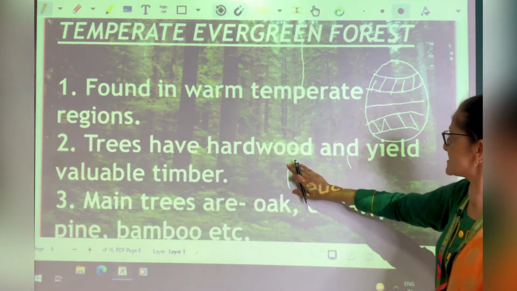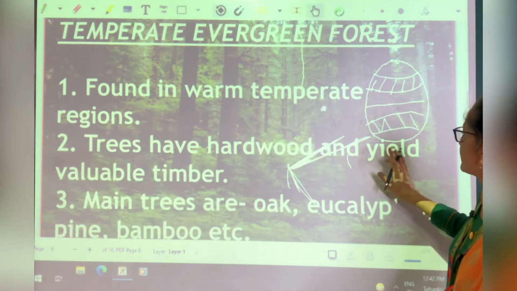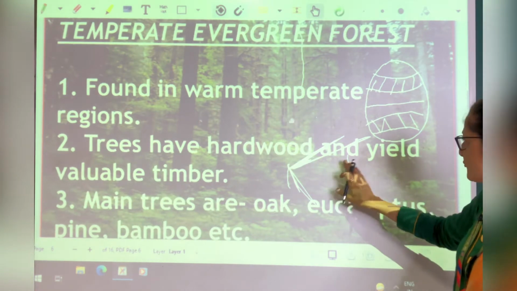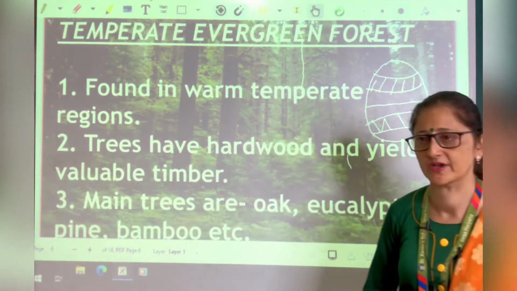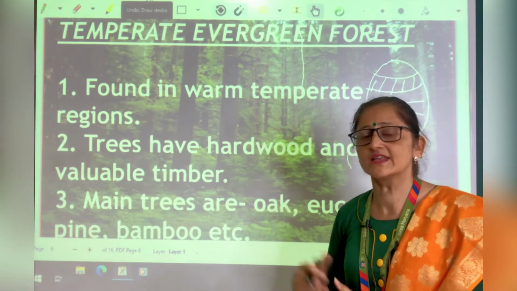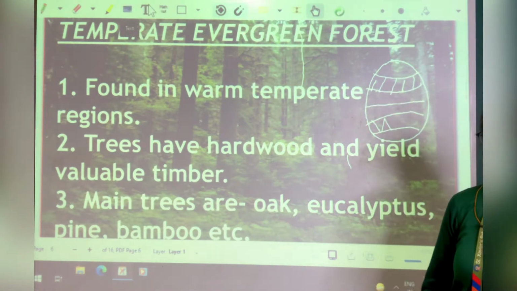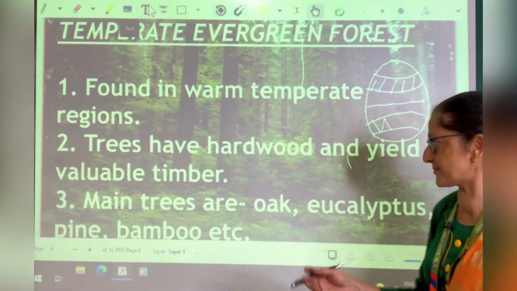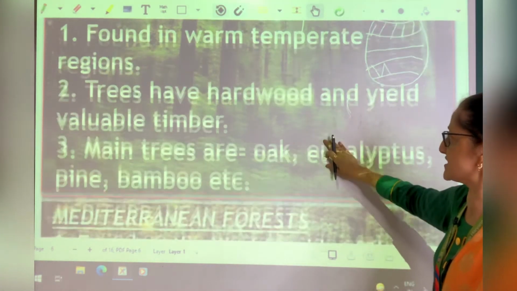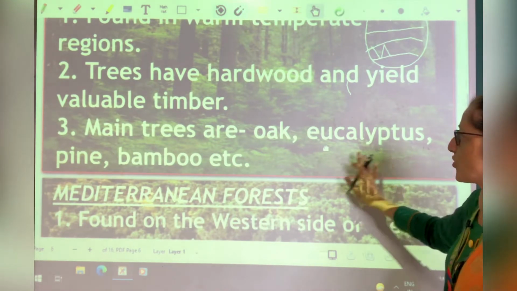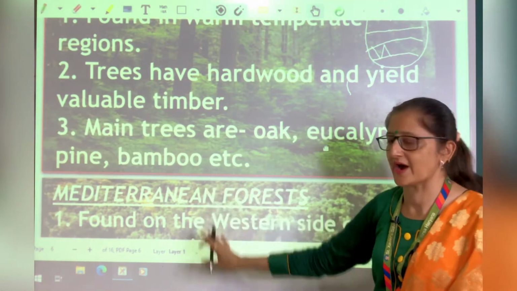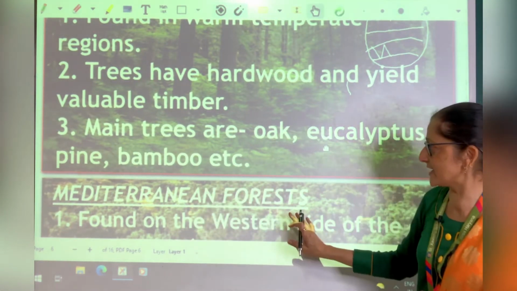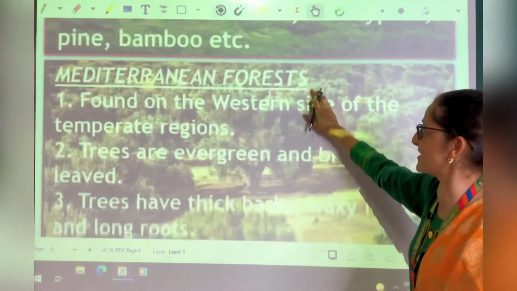Then trees have hardwood and yield valuable timber. Now all trees have hardwood, that's why these are commercially valuable, used for making furniture, buildings, etc. Then main trees of these areas are oak, eucalyptus, pine and bamboo. Next are the Mediterranean forests.